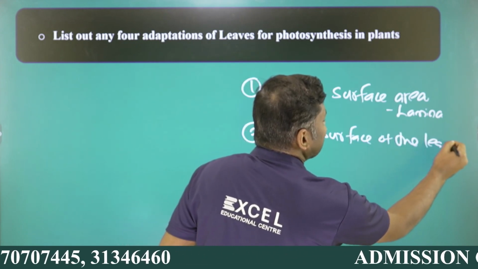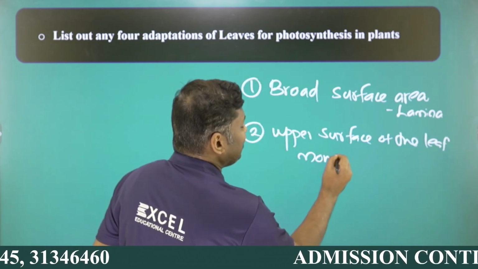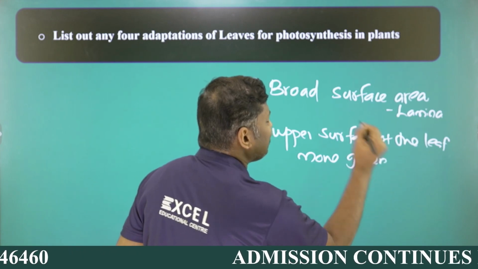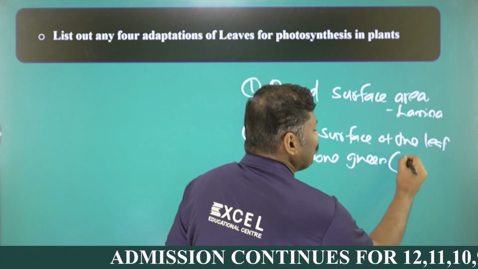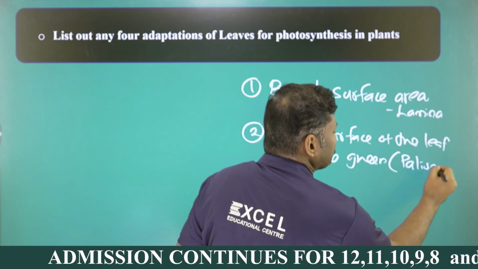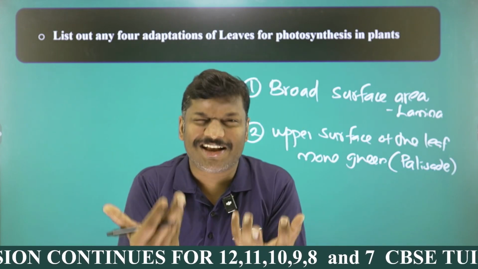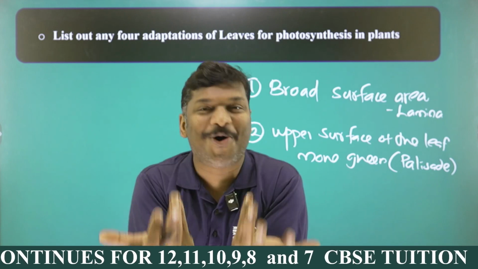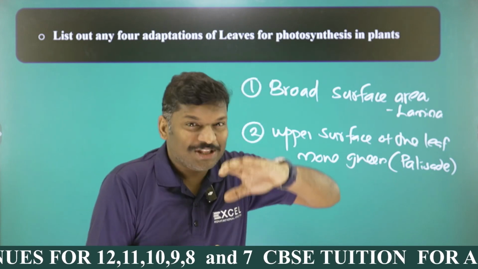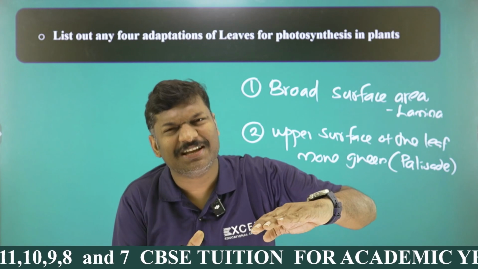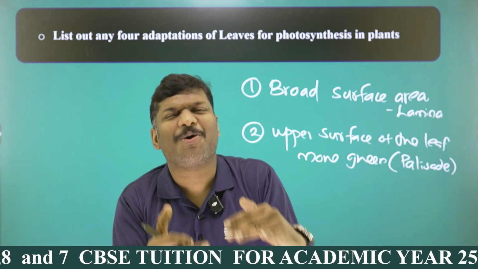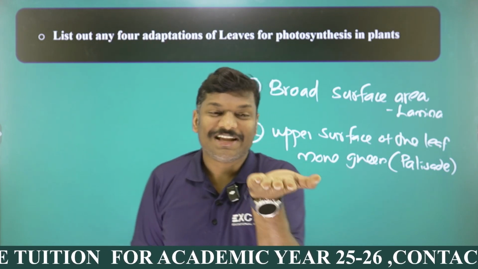leaf, my dear students, is more green in color. The upper surface of the leaf is more green in color, and it is due to which type of mesophyll, my dear students? It is due to palisade mesophyll. And you know, palisade mesophyll is tightly packed, with more chloroplast, more green in color. Okay, so they're all connected, right? And what about the lower surface? Lower surface, spongy mesophyll, less amount of chloroplast, less green in color, because sunlight is directly falling on the upper surface. So that's why the leaf is having